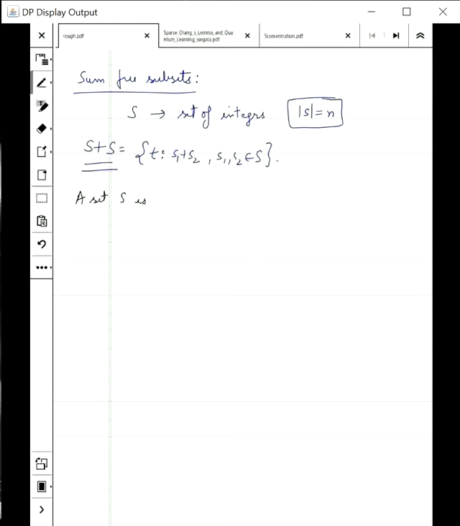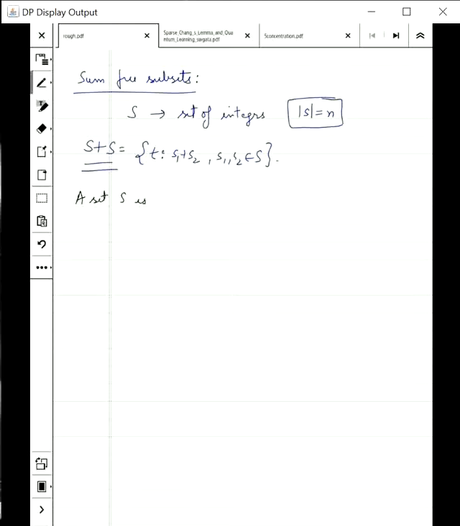So when we were doing this exercise, we had to find a pattern or very big numbers. But now we are saying that you give any set S and we can find a large enough subset which is sum free. Again, the proof is going to be by probabilistic method. So you would like to define some kind of a probability distribution. In this case, the probability distribution is going to be slightly different.